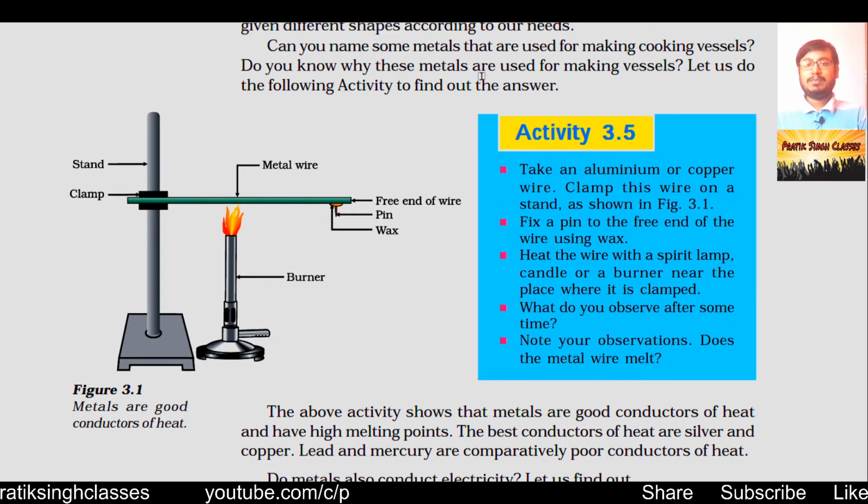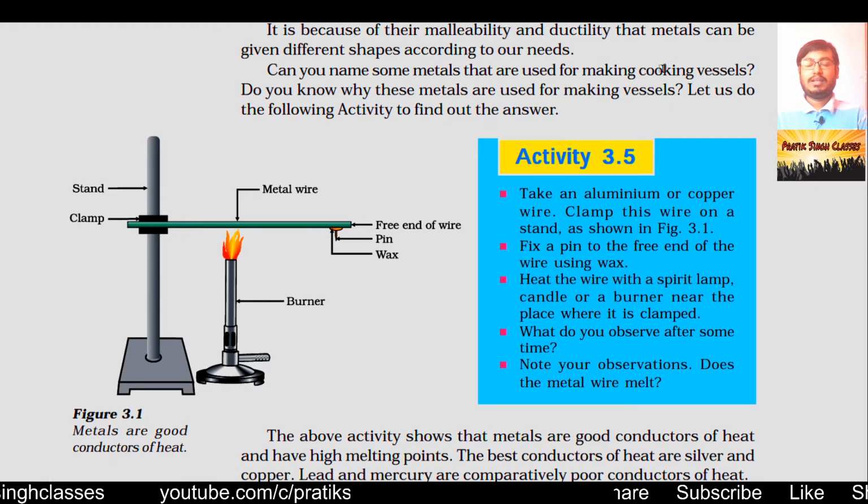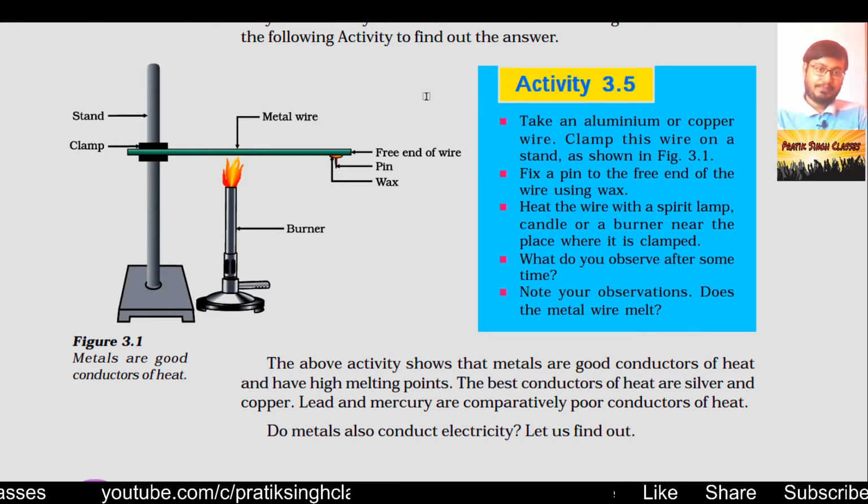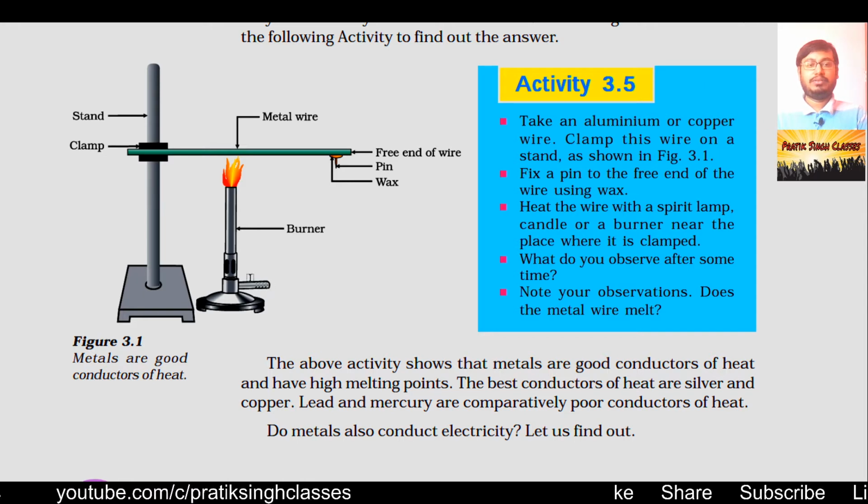Do you know why these metals, like copper and iron, are used for making vessels? Let us do the following activities to find out the answer. Take an aluminium or copper wire and clamp this wire on a stand as shown in figure 3.1. So here you can see a stand, and with the help of a clamp, a wire made of copper or aluminium is fitted here, and it is being heated.